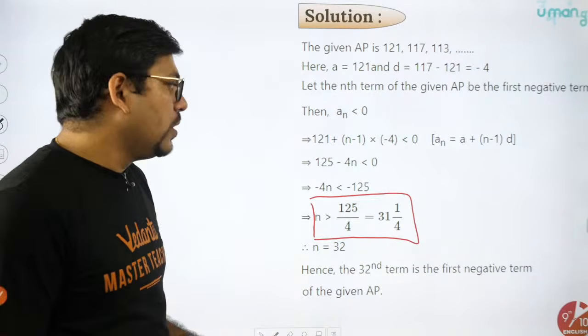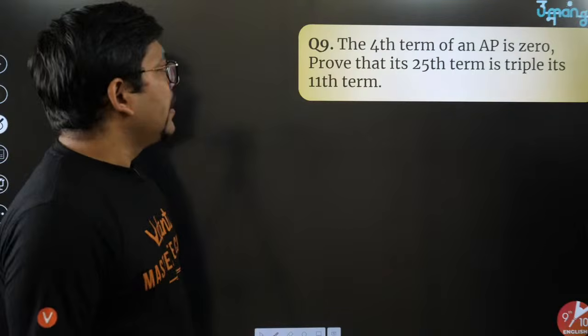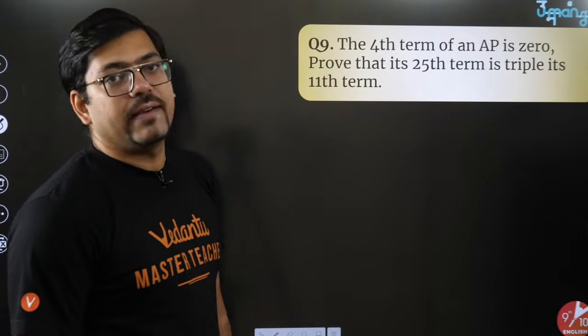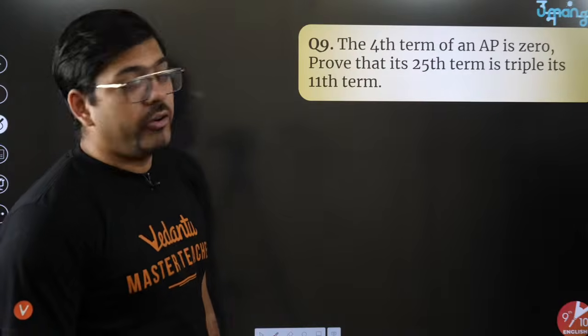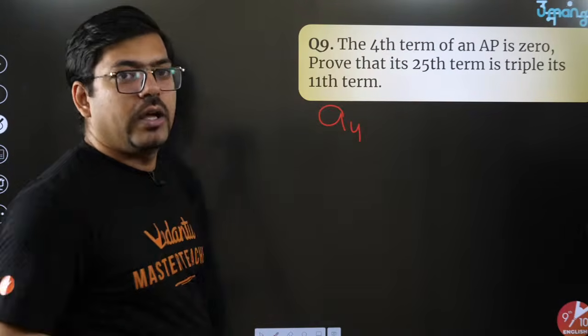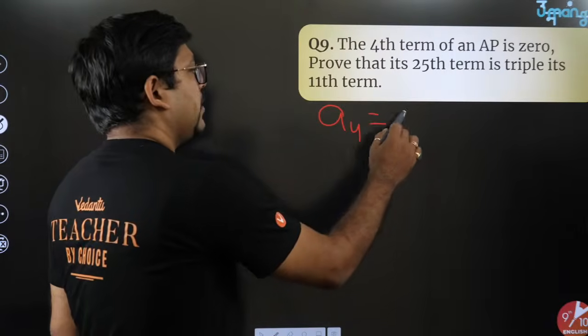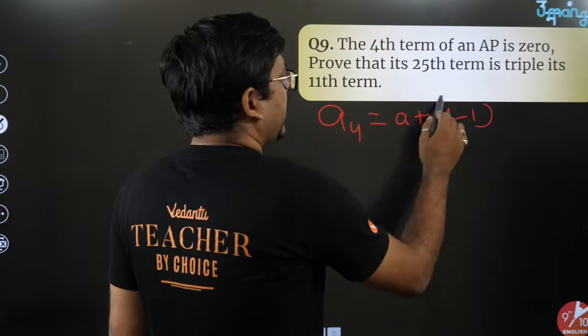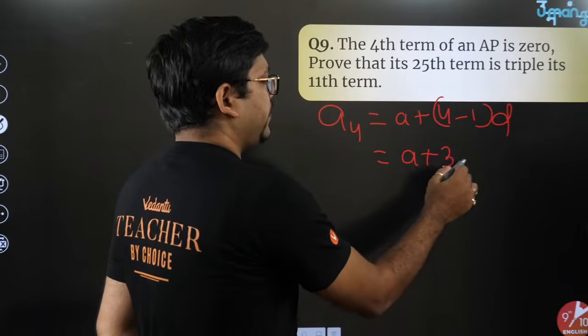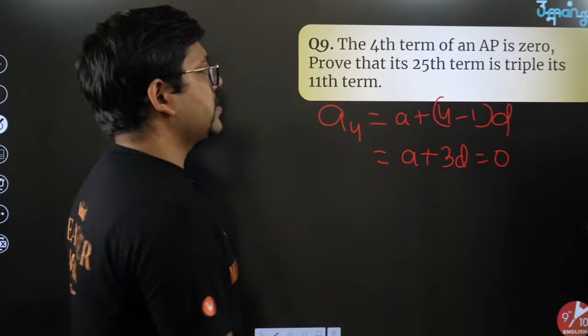Okay, the next question for all of us. The fourth term of an AP is 0. Prove that its 25th term is triple its 11th term. Fourth term of an AP is 0. What is the fourth term? A4, if you write, it will be a plus (4 minus 1) into d, that is n minus 1 into d. So precisely it is a plus 3d. This is 0.